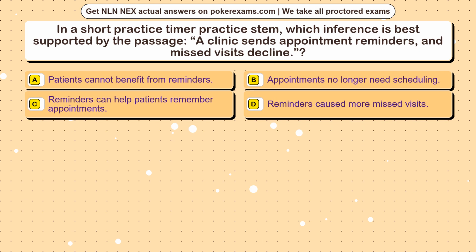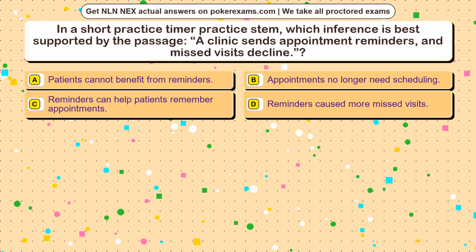Question 14. In a short practice item, which inference is best supported by the passage? A clinic sends appointment reminders, and missed visits decline. Option A, patients cannot benefit from reminders. Option B, appointments no longer need scheduling. Option C, reminders can help patients remember appointments. Option D, reminders caused more missed visits.